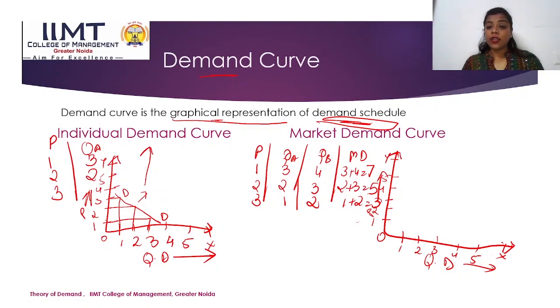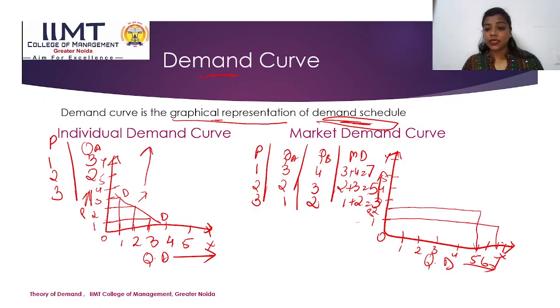Now we are plotting just the diagram of market demand. So at price 1, the market demand is 7. So we have to have 7, right? At 1 it is 7. At 2 it is 5.